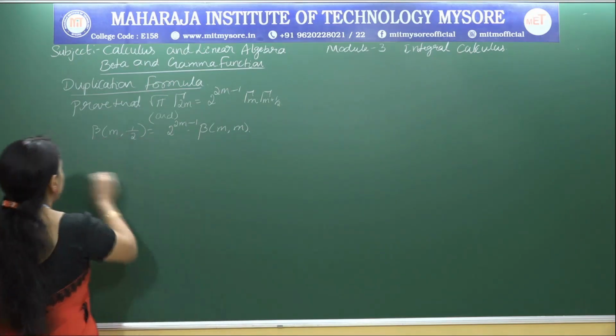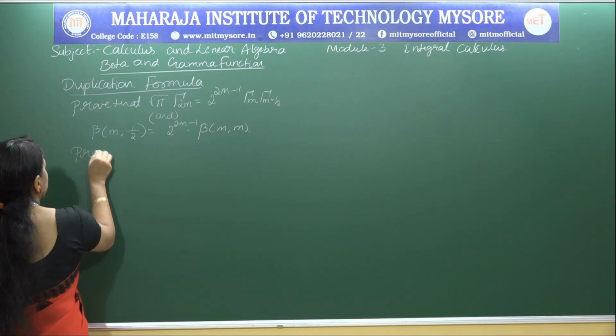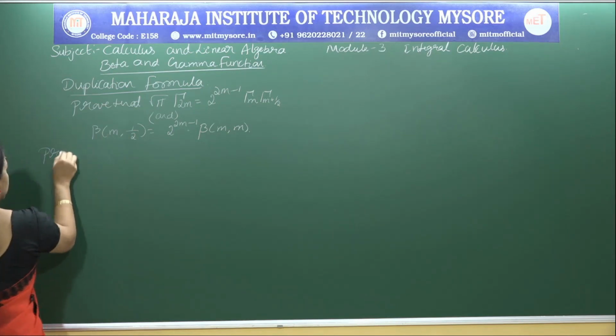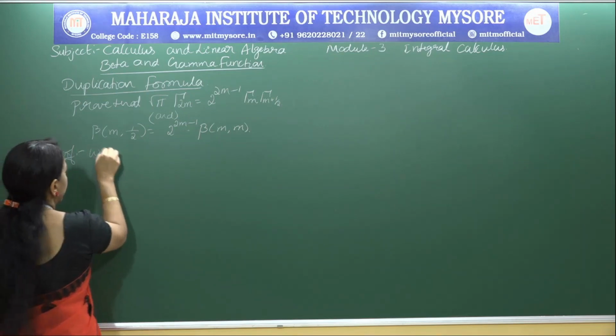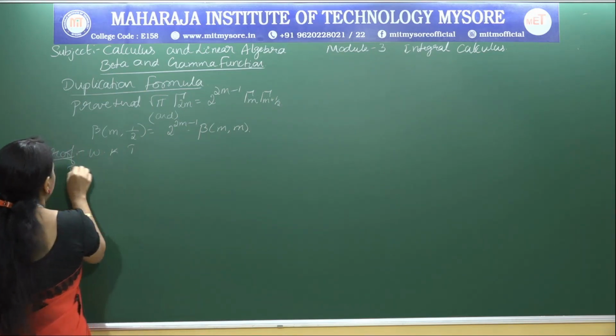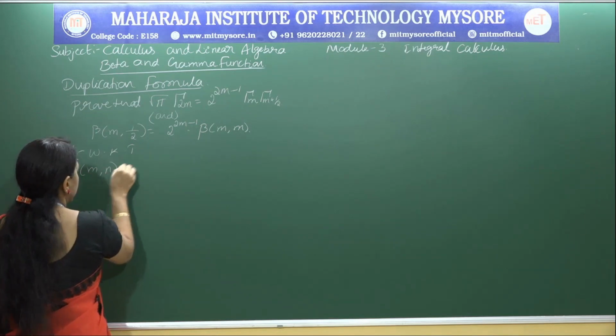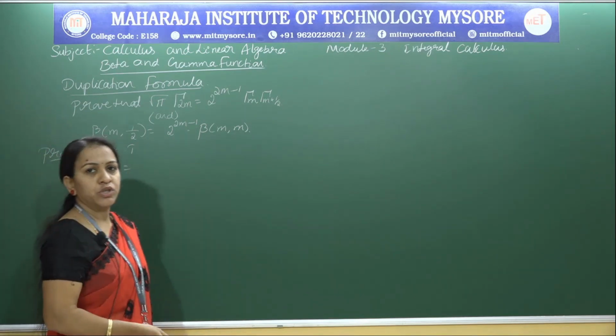So how to prove that? So the proof is, we know beta m comma n in terms of trigonometric function.